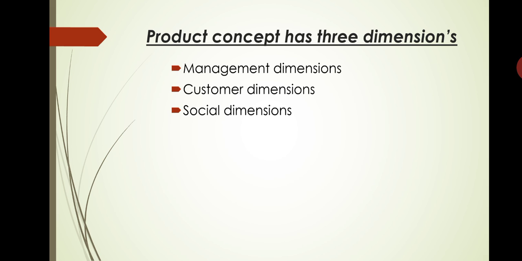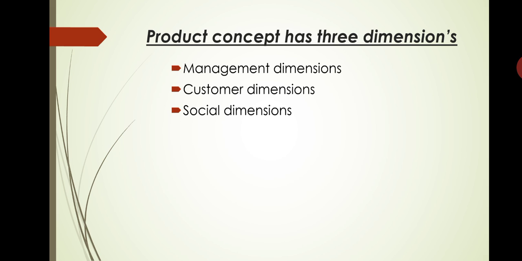Then the related services such as delivery, installation, maintenance, repairs, warranty, etc. are also different. So this management dimension distinguishes their product from other products in terms of brand name, package, product life cycle, safety components, or the services provided by the marketer. Understood? This is about management dimensions.